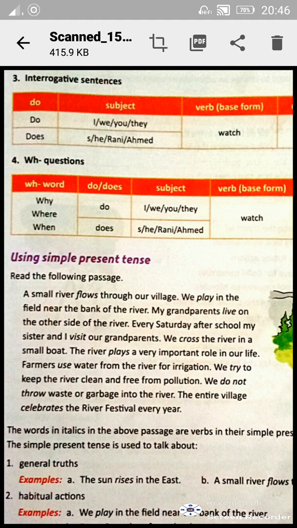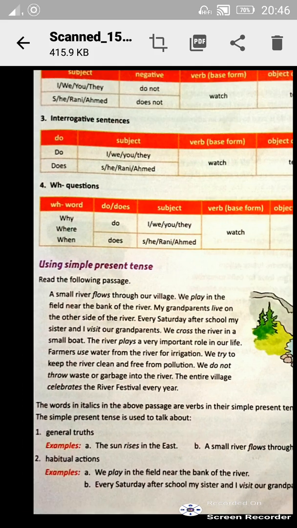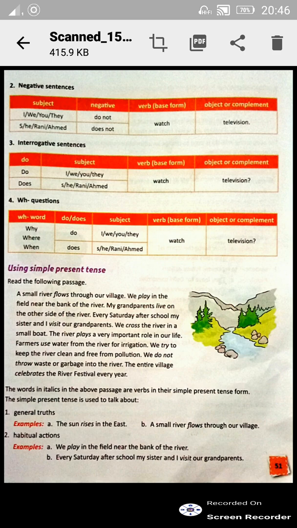Now there are some general truths where we use simple present tense. For example, the sun rises in the east. We always say that in simple present tense. Okay. A small river flows through our village. We always say it's a general truth. When we have some habitual action, suppose we play in the field near the bank of the river every day.